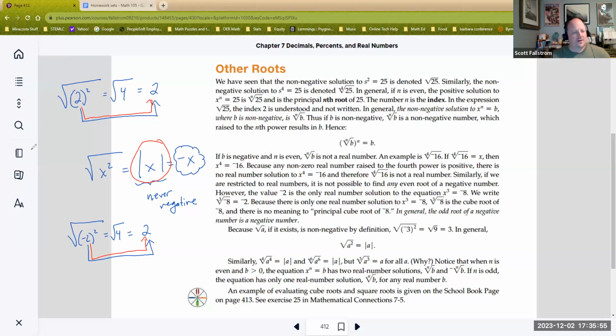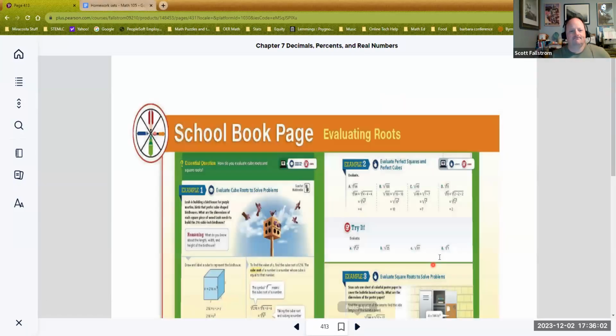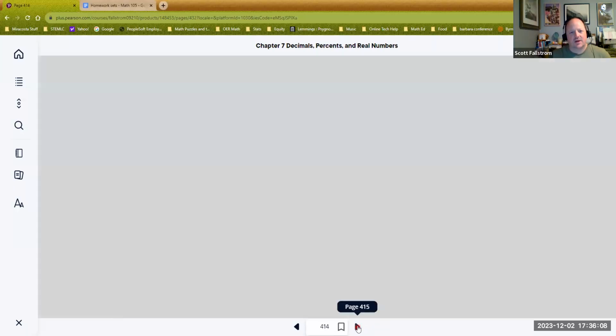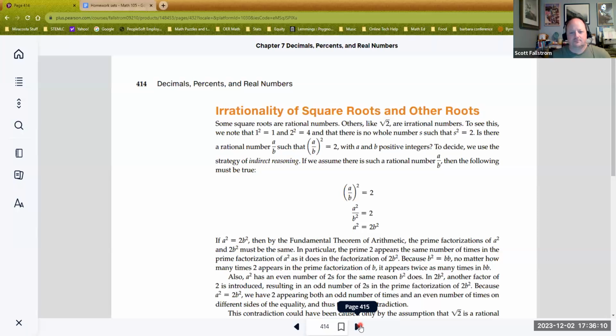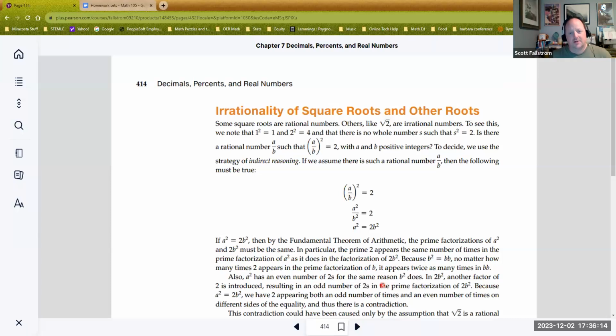Okay. Cool. Let's move on. School book page with some of these. Again, this one does go up to grade 8. And now we're going to talk about what kind of numbers are not rational and why they are not rational.